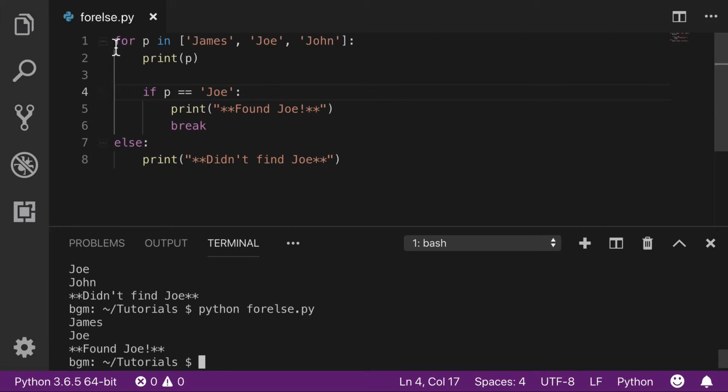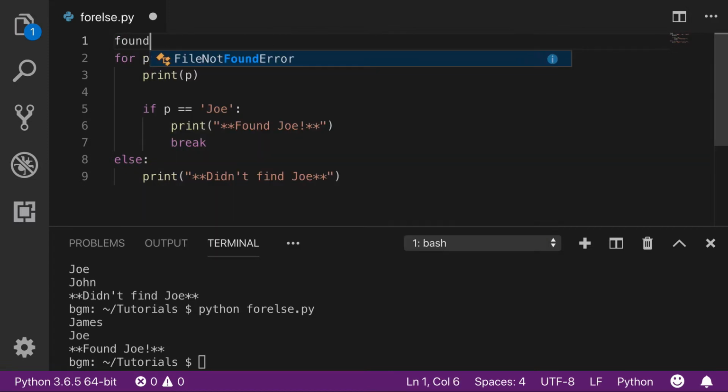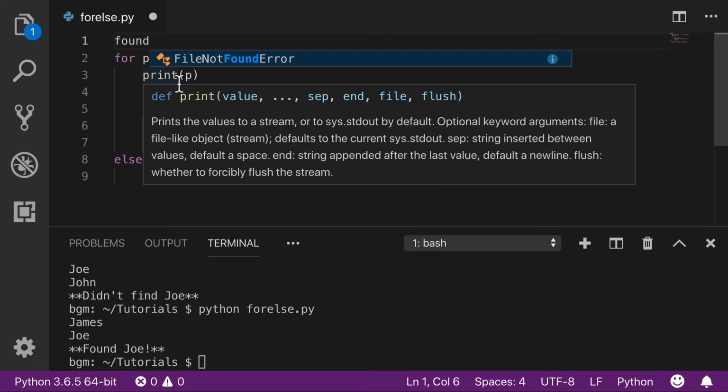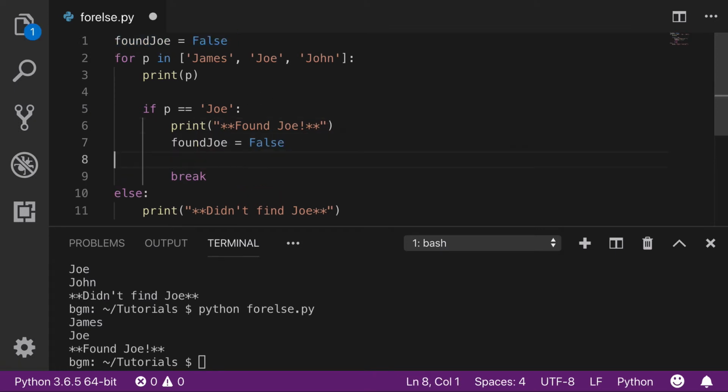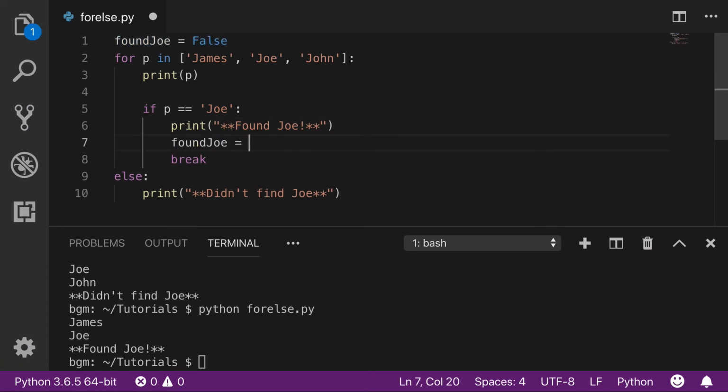So let me show you what it looks like in terms of the syntax if we didn't have that else statement. So let's say found Joe equals false. If Joe is in fact there, we're going to say found Joe equals true. And then we're going to have this sort of default statement and say if not found Joe, boom. So we're going to run this. And of course we found Joe, so found Joe is true, it breaks.